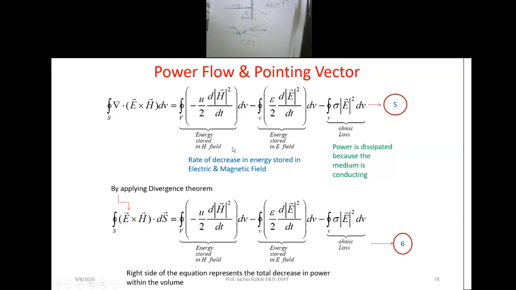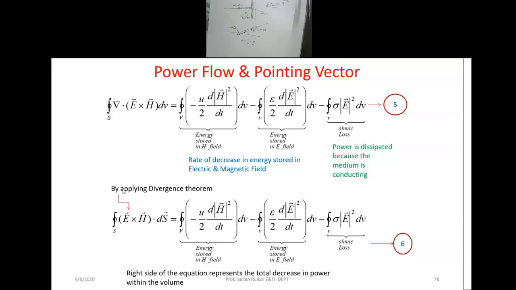This electromagnetic wave is transporting E and H. E belongs to some particular energy, H belongs to some particular energy. When your wave is propagating, it has components of E and H, and that is nothing but the stored energy in the H field and the stored energy in the E field, and this is nothing but a loss when your wave is propagating.